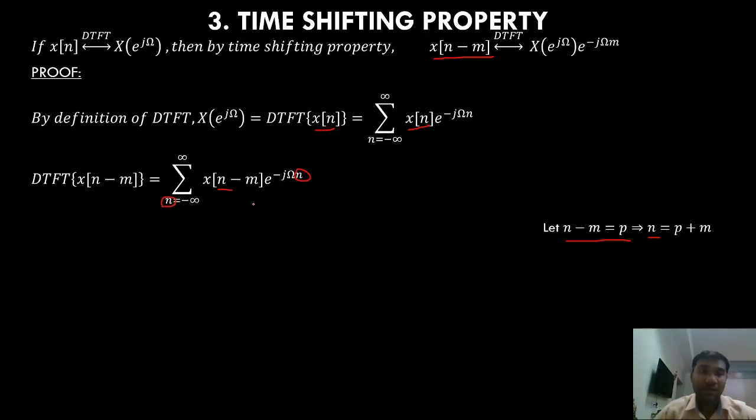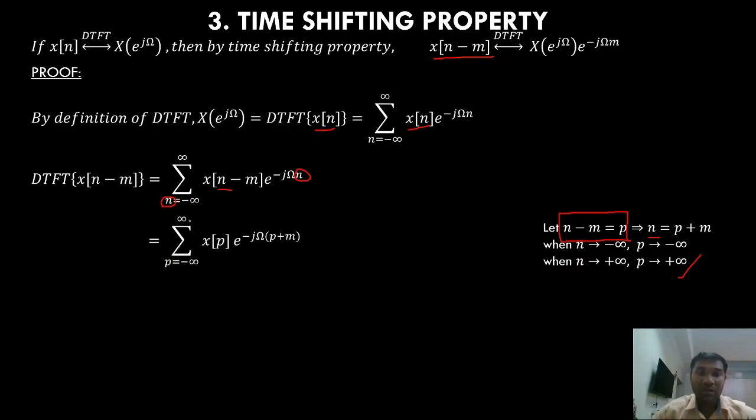I will check the limits. So if I put n equals minus infinity in this equation, what happens to p? P also becomes minus infinity. If I put n equals plus infinity, p becomes plus infinity. So now p is from minus infinity to plus infinity. Now I will write this equation like this.